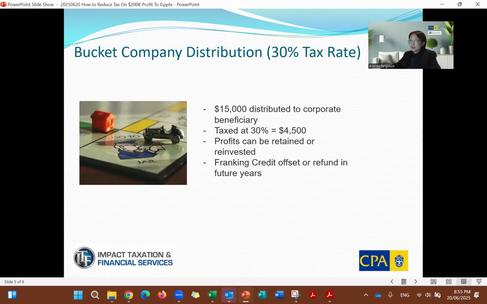In future years, when the franked dividend is paid out, the franking credit attached to the dividend can come in as a tax offset, or potentially a refund if the person's income tax in that year is below the tax rate threshold. So effectively, it can also reduce the tax rate to 0%, just in future years, like a delayed saving.